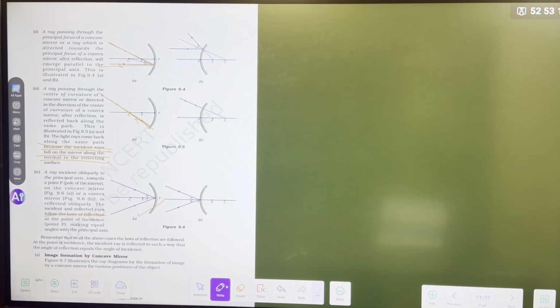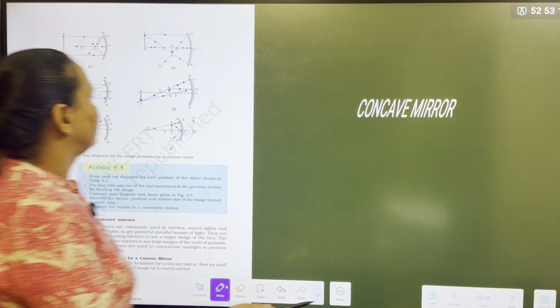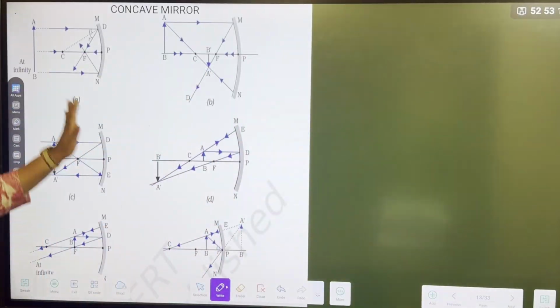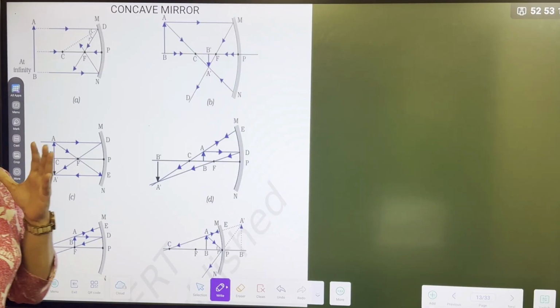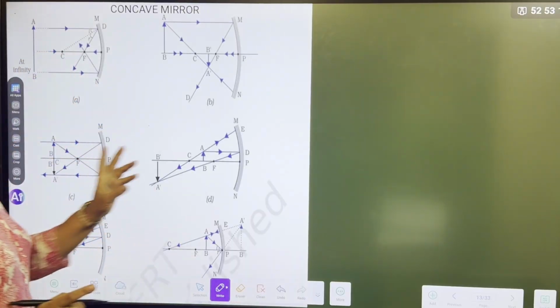And for an oblique incident ray, the reflected ray also gets reflected obliquely and follows the laws of reflection, right? Now, I am going to teach you the ray diagrams, which are very, very important. These are the 6 ray diagrams I will teach you in a very easy method. You will never forget.